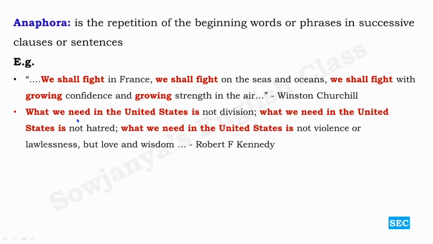And then look at the second example. What we need in the United States is not division. What we need in the United States is not hatred. What we need in the United States is not violence or lawlessness, but love and wisdom, says Robert F. Kennedy in his powerful speech. So if you look at all these things, what we need in the United States is repeated 3 times over here, giving emphasis about what they need in the nation.